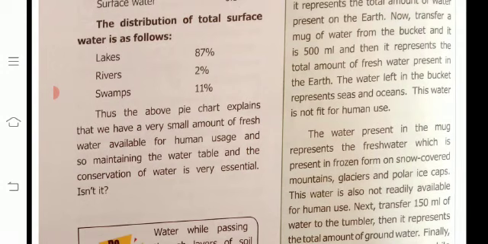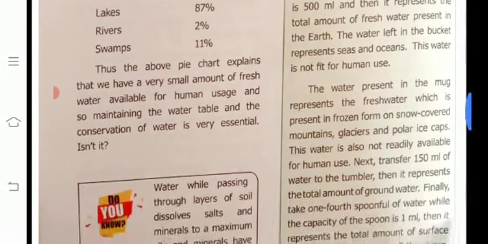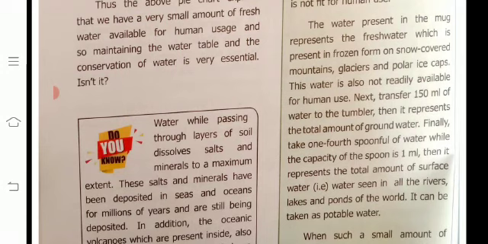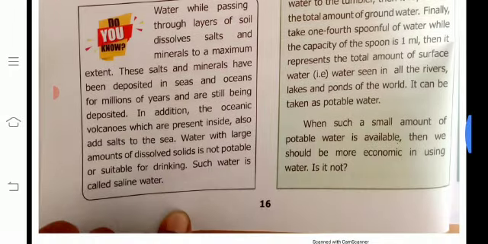Isn't it? Yes. Water is a very important source of our life. In day-to-day life we use water for many purposes. Okay. While water passes through layers of soil, it dissolves salts and minerals to a maximum extent. These salts and minerals have been deposited in seas and oceans for millions of years and are still being deposited. In addition, the volcanoes present inside also dissolve into the sea. Water with large amounts of dissolved solids is not potable or suitable for drinking.